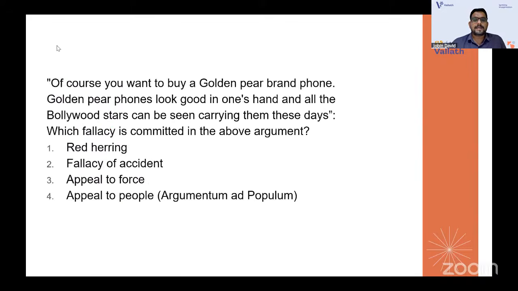Of course, you want to buy a Golden Pair brand phone. Golden Pair brand phones look good in one's hand, and all the Bollywood stars can be seen carrying them these days. There is a fallacy, and which fallacy is committed? See, you're believing in the popular opinion of people. So it is actually appeal to people, or argumentum ad populum, also called the bandwagon fallacy. Okay. Appeal to people or argumentum ad populum, this type of fallacy is called that.